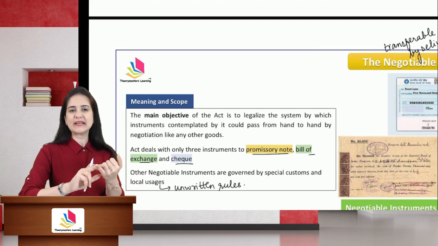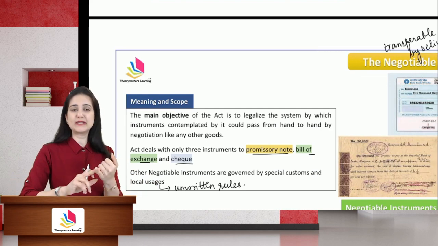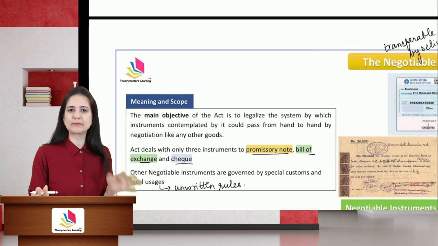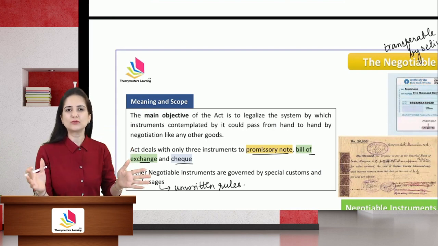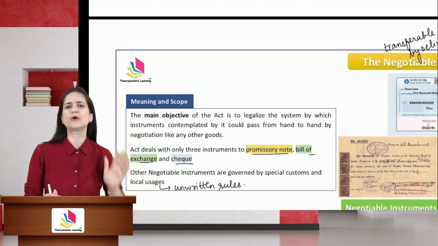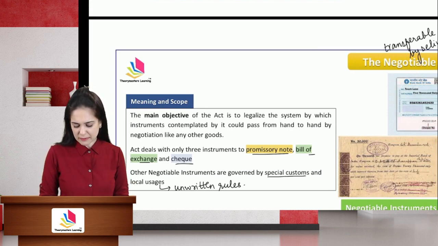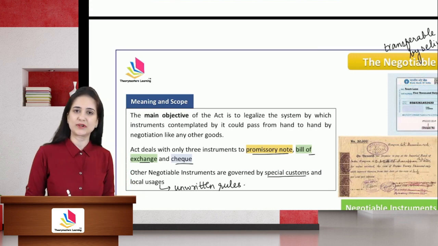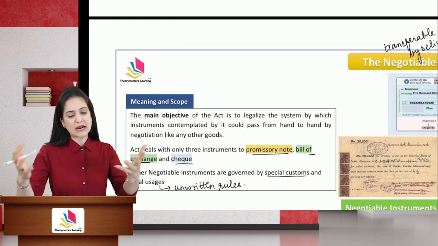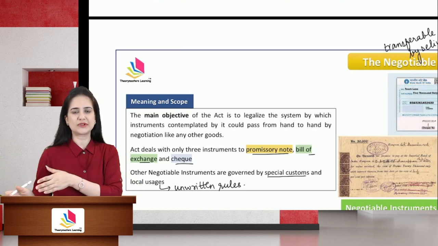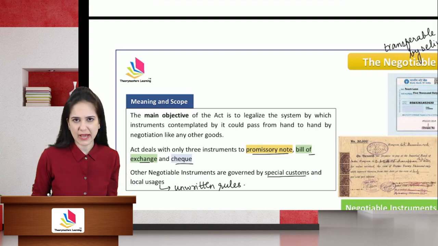You will not find any act relating to them. You will not find a mention of them in any written document. But yes, these are unwritten rules used in my business since a very long time. So the other negotiable instruments are governed by special trade customs, traditions, local usages. Parties may decide that if there is no local trade custom, then yes, we will follow the act.